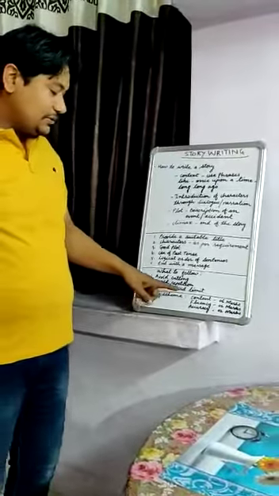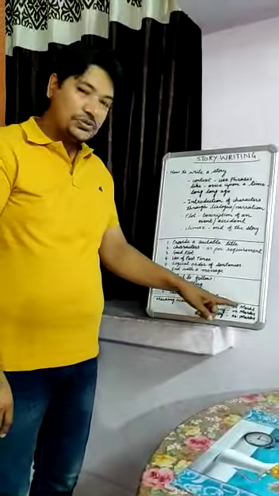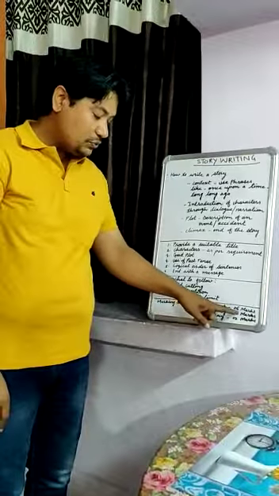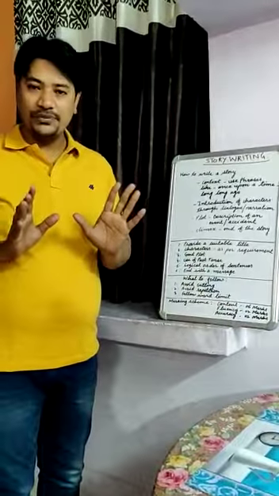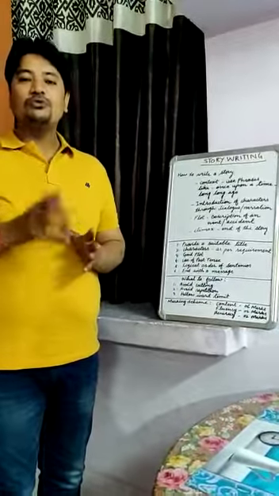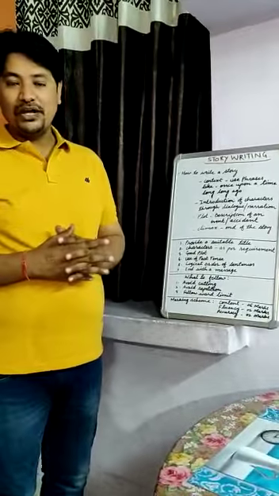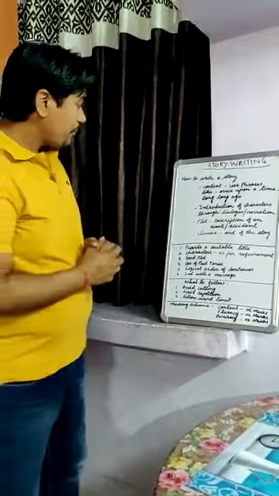You must remember that for this story, the content is for 6 marks, fluency for 2 marks, and accuracy for 2 marks. 10 marks for your story. Now the main thing is how to write a story.